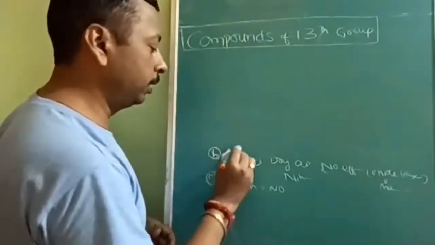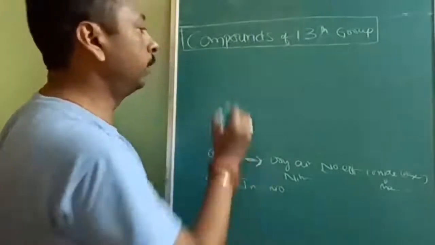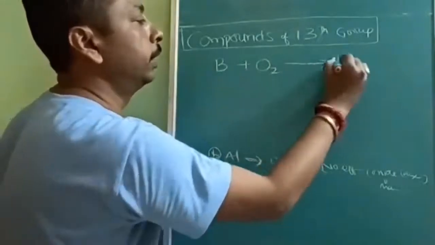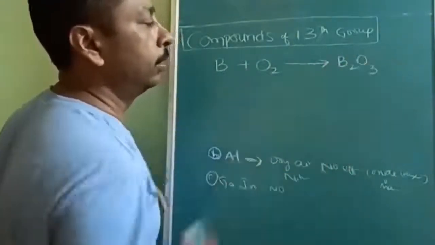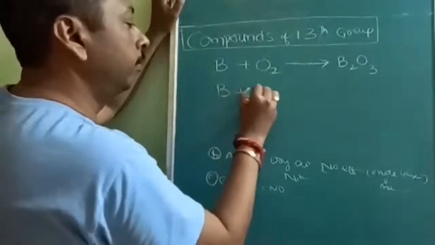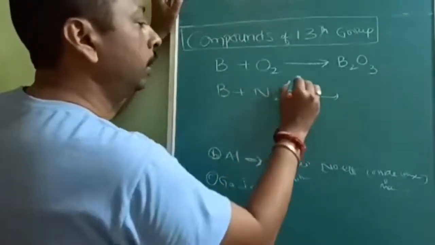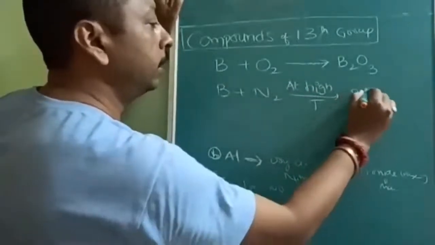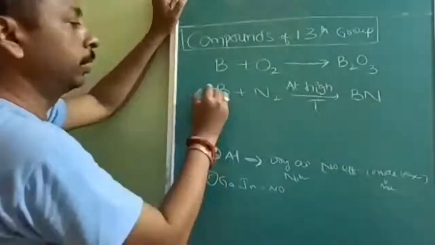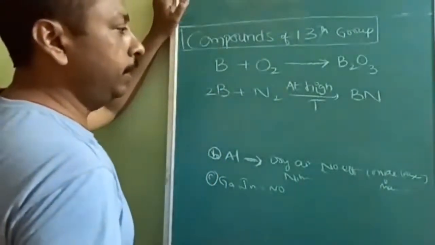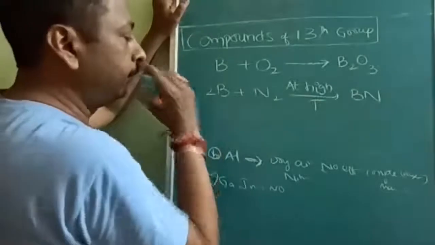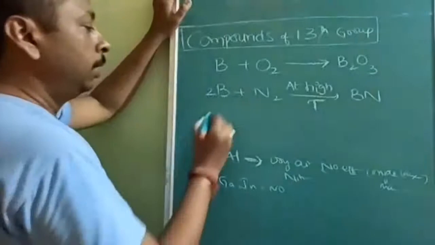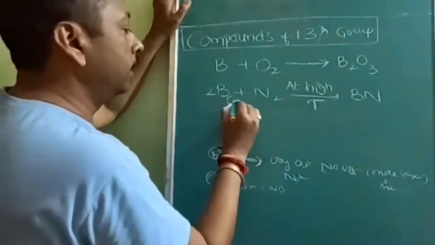But if boron is in amorphous form and low temperature, okay, boron plus oxygen at low temperature, then what will it form? Boron trioxide. Okay, boron can combine with nitrogen only at high temperature. Only at what temperature? At high temperature, then it will form boron nitride. Okay, 2B plus N2. Is that clear to all of you? Now, after this, boron nitride. Okay, next is, this is amorphous form.